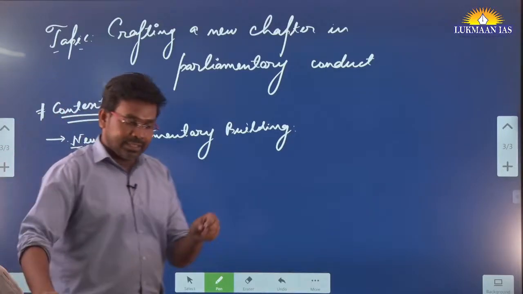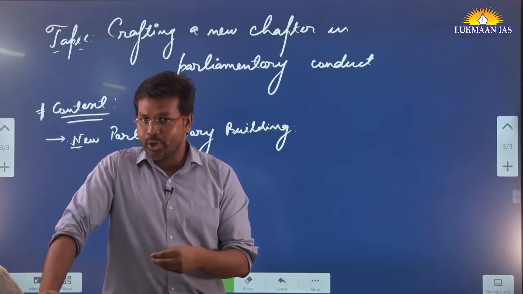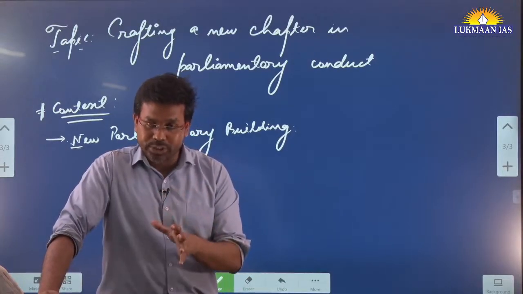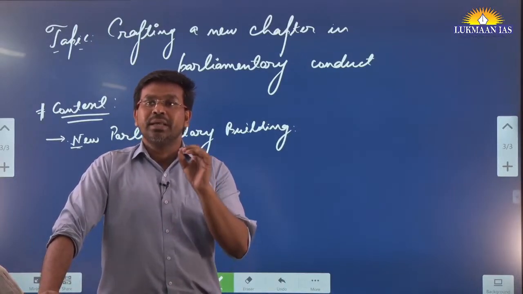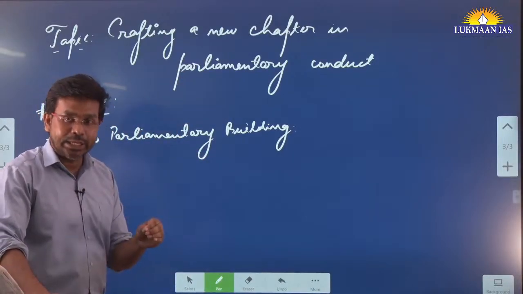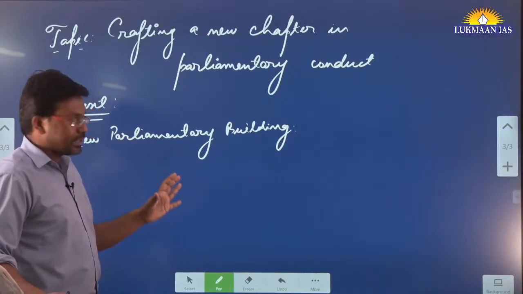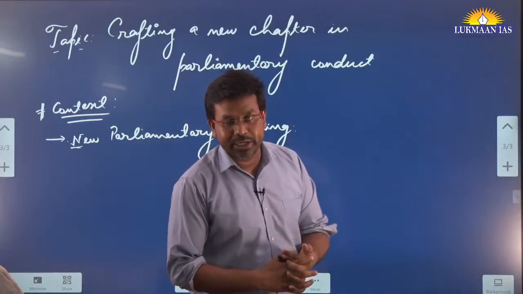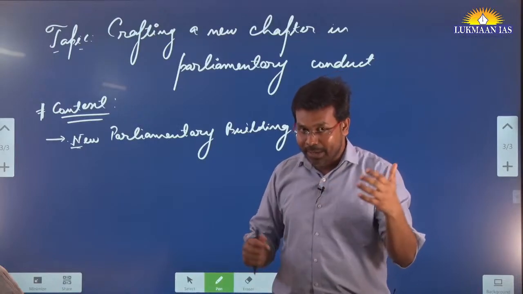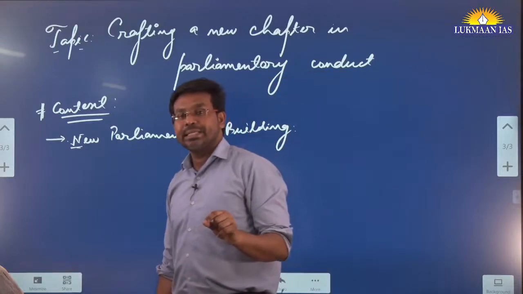However, he has said that on the very first day of the new parliamentary building, it is possible that the opposition may not allow the conduct of business over there freely. Why? Because the opposition parties have many issues that are still not addressed by the ruling party. So there is a likelihood that there can be disruptions in the parliament. Disruptions in the parliament in India happen very frequently because the opposition is not given their due importance, because the opposition members are also members of parliament. They should be given due importance irrespective of the party they come from.